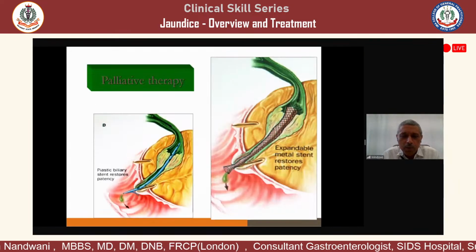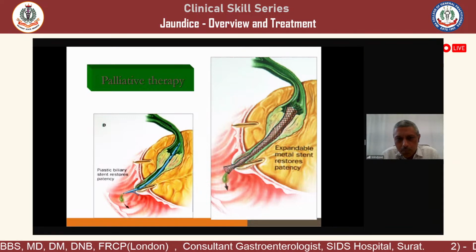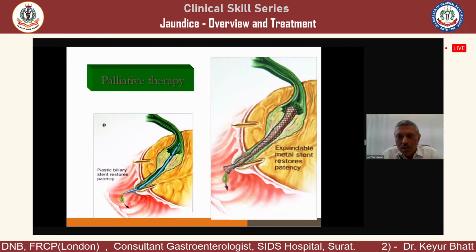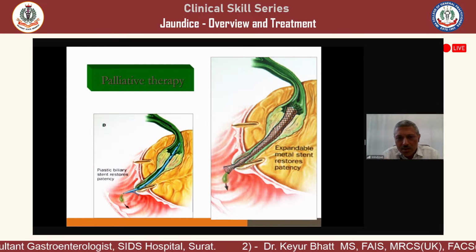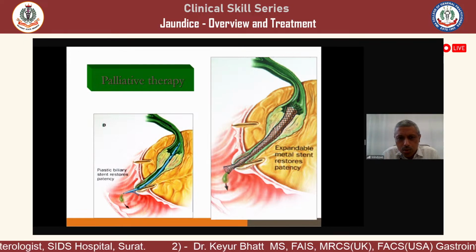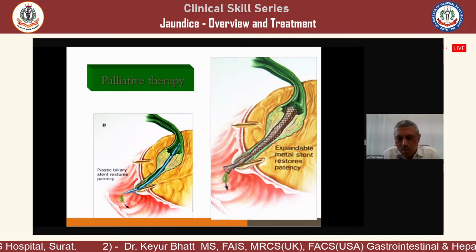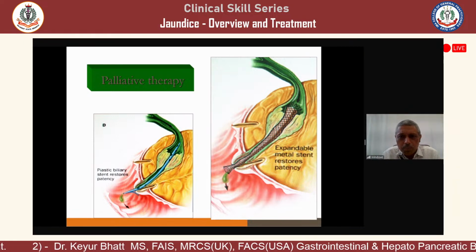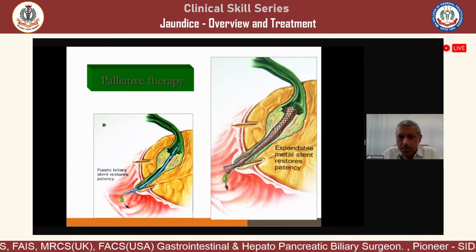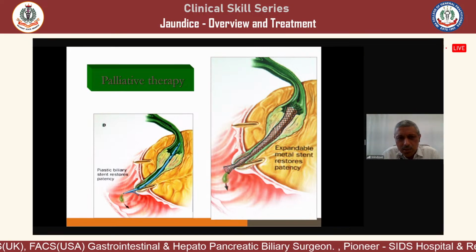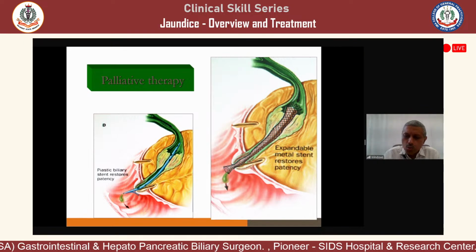So how do we do stenting? There are two types of stent. One is a plastic stent, and then we have a metal stent. The plastic stent on the left side is simple, a cheaper stent. The stent cost is around 2,000 rupees. Metal stent cost is around 30,000 rupees. So cost is one factor, but in our patients we can do both depending on the condition in that particular patient. So these are two types of stenting.